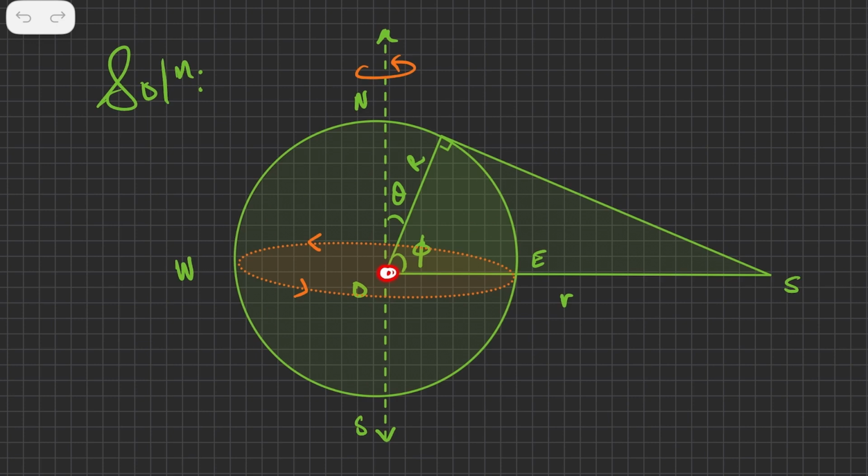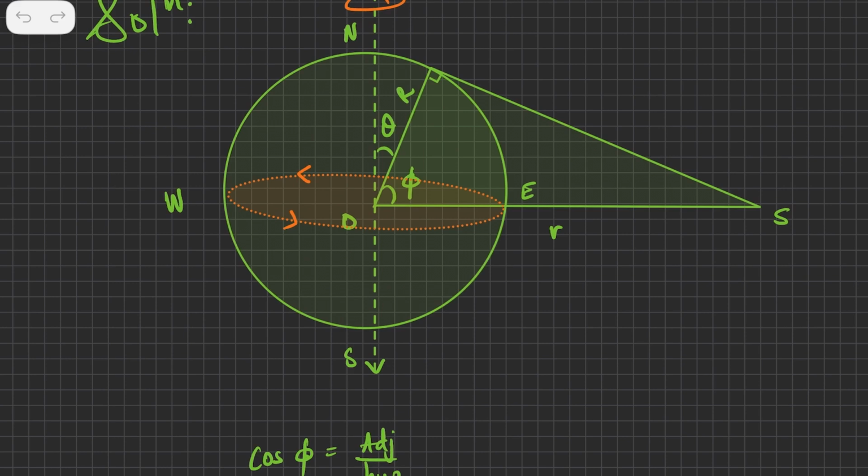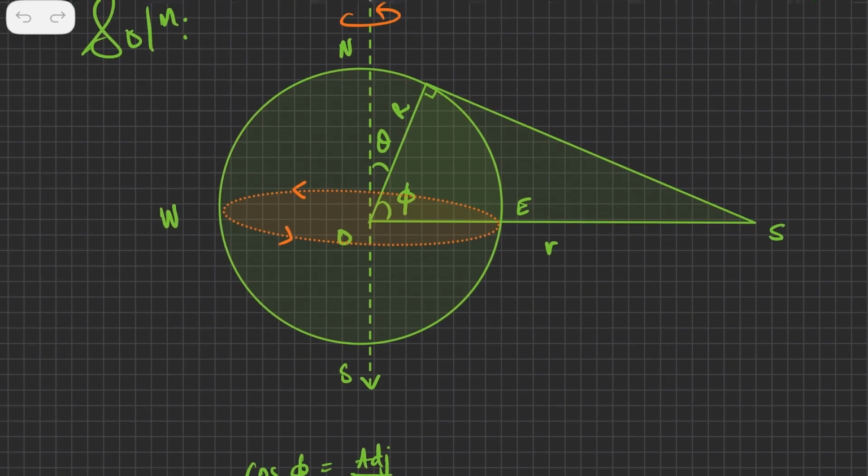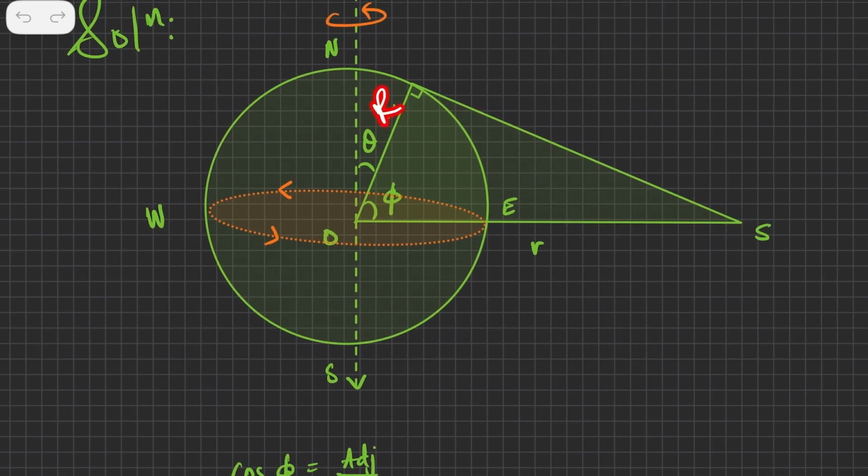Then from the center of the earth to the satellite, this distance is small r, which I am mentioning is 42,000 kilometers. This I have taken into consideration as we know already. Now if you know these things, then the problem is simple. The radius of the earth is 6,400 kilometers. So if you see this particular triangle, then capital R is something you know, and small r is something you know. This is a 90 degree angle, and this angle is phi.